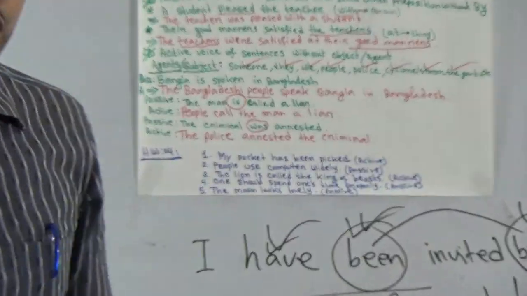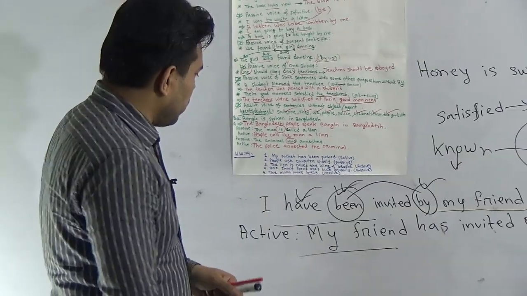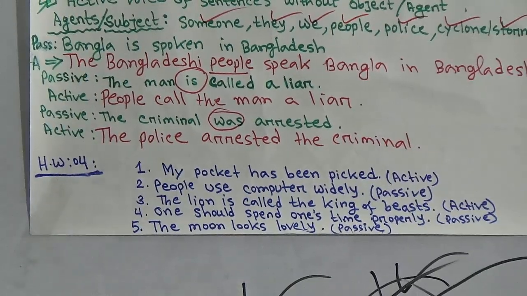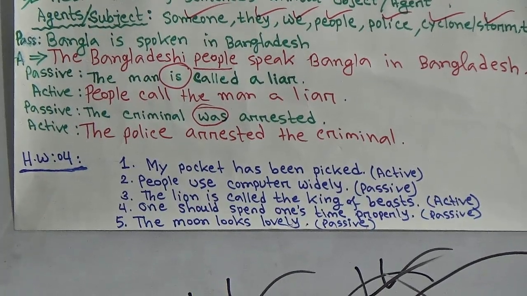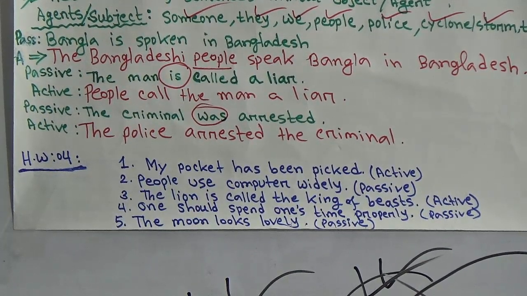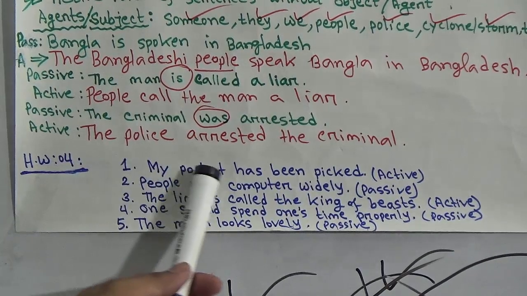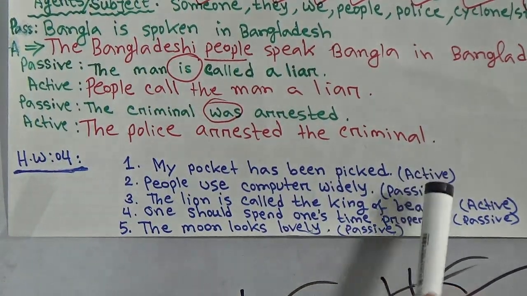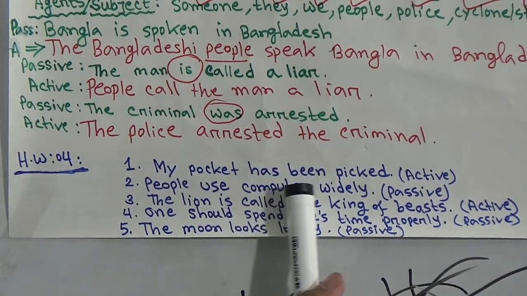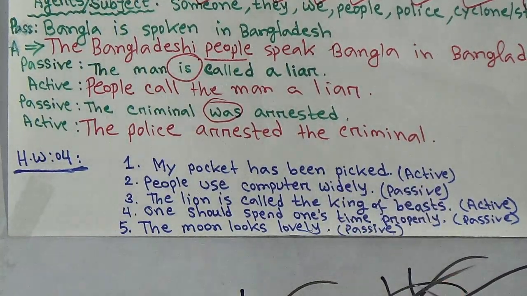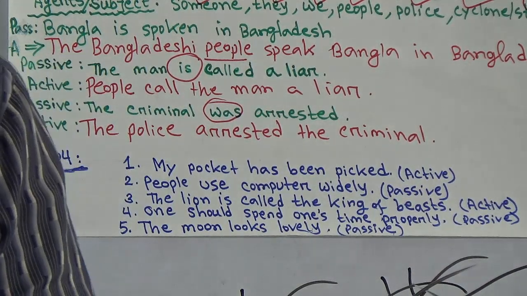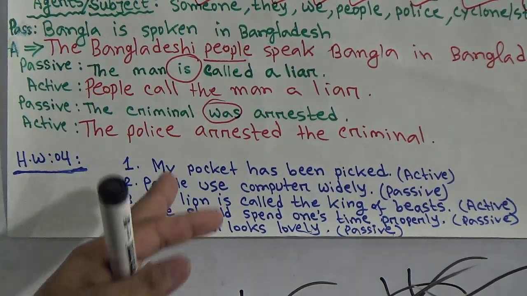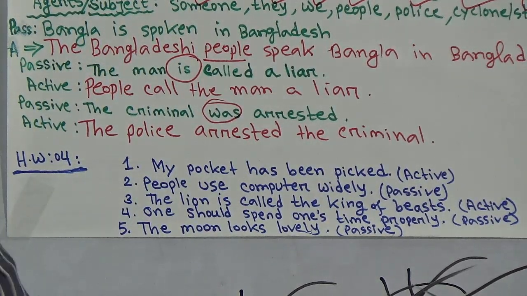Okay, we are at the end of today's class. Now I will provide some HW for you. Please look at the board. This is HW number 4 and lecture number 5. My first example is, my pocket has been picked. Change it into active form. Just think about who can pick your pocket. Who can take your money? Who can steal the money? Just think about who can be the agent, who can be the subject here.